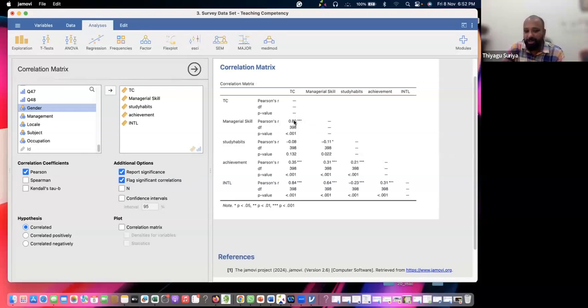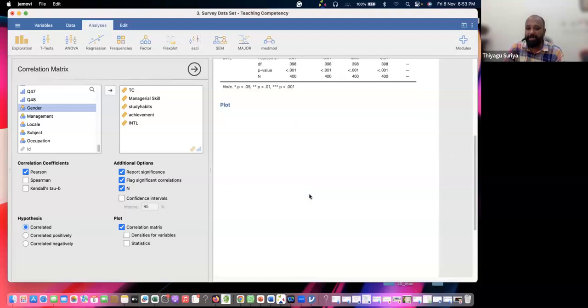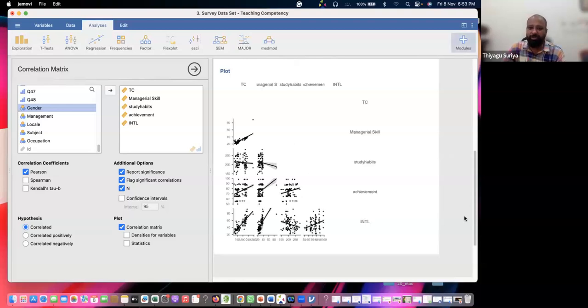Three stars represent a p value less than 0.001. Two stars represent the 0.01 level. One star represents the 0.05 level. So everything is shown here. Suppose you want to know n, click the n score. And the good thing I found here is that we get a wonderful diagram, which is not directly available in SPSS. Going to the correlation matrix, you can see a wonderful diagram, with the scores also visible. I hope you are seeing the score.